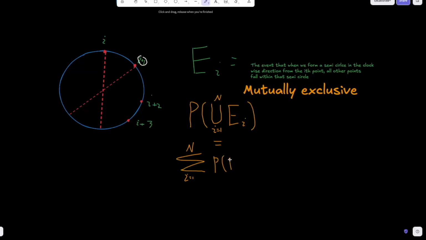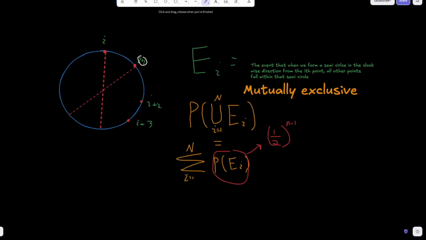And now this makes the question really easy because we already know what the probability of EI is, don't we? Isn't it just 1/2 raised to the n minus 1 power?